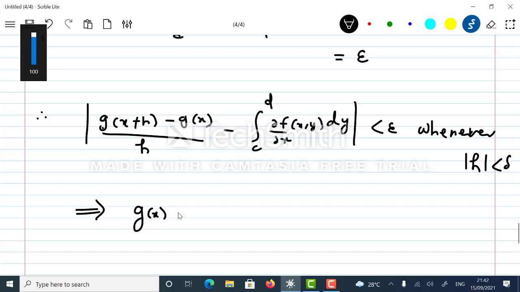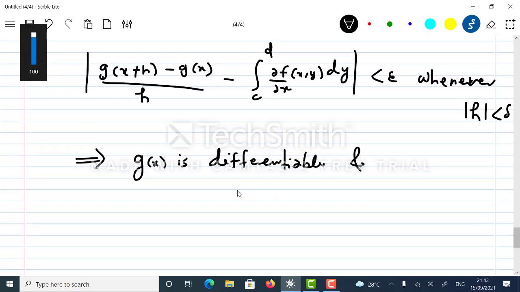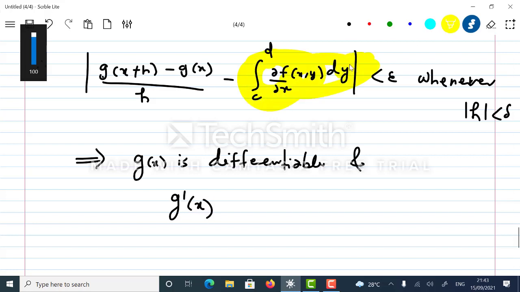So this would imply g of x is differentiable, and the derivative g dash x is equal to the integral c to d of dou f upon dou x at (x, y) dy.